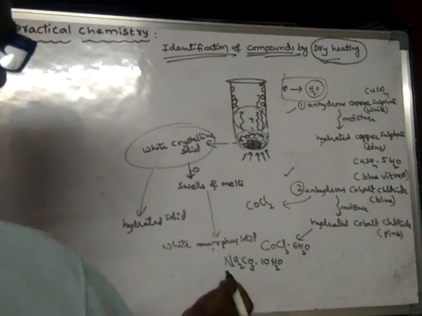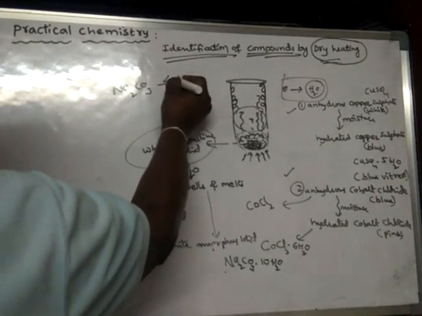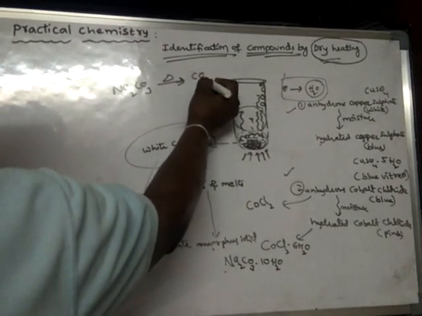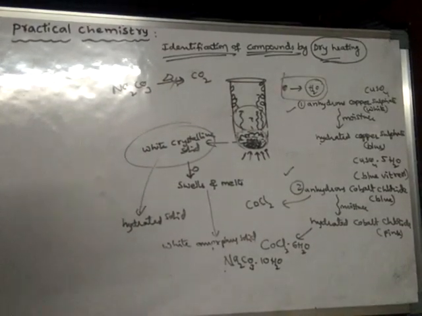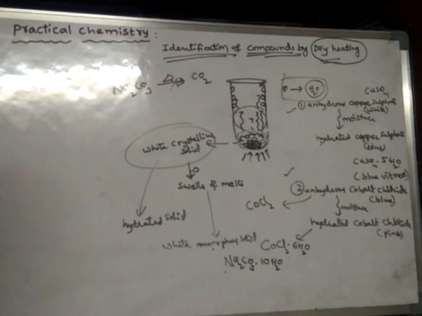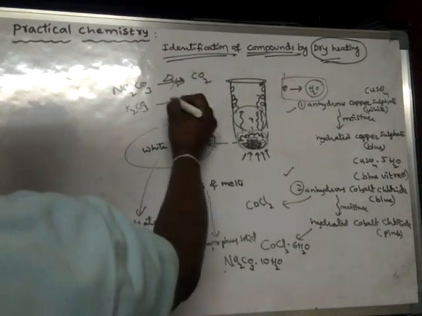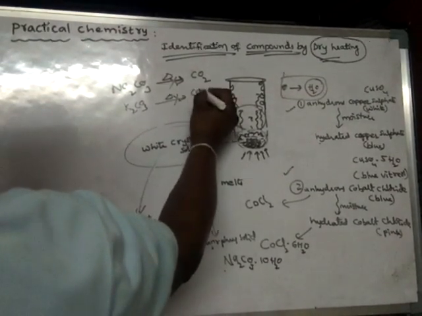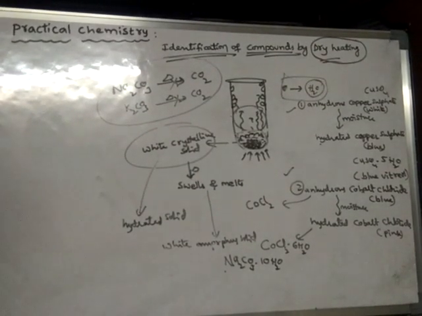Already we learned that Na2CO3 upon strong heating does not give carbon dioxide. It is an exception. Generally any carbonates upon strong heating liberate carbon dioxide, but Na2CO3 and K2CO3 are two exceptions. Upon strong heating, they do not produce carbon dioxide. So then what happens?